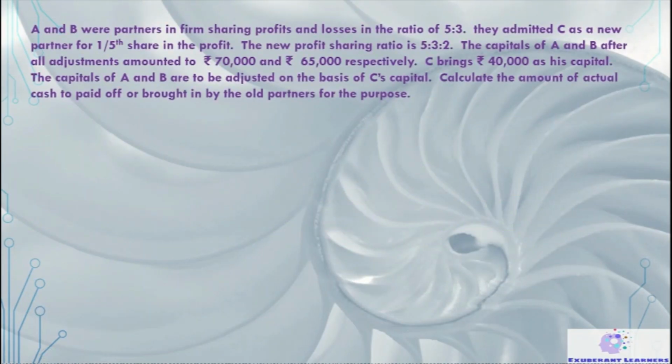Well, moving to the second case. The second case says that 5 is to 3 is the old partners' ratio. The new ratio is also given.